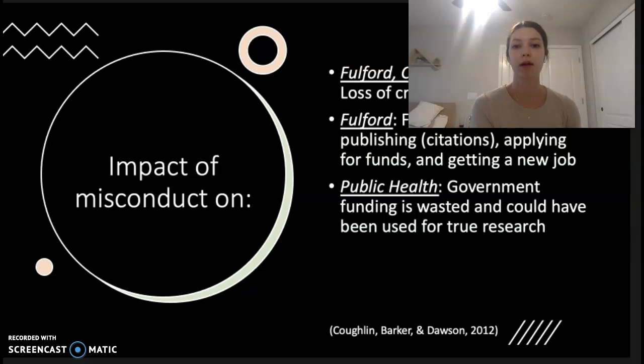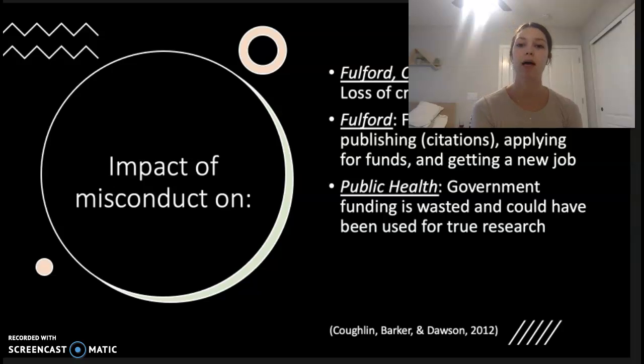Also, he's going to struggle when he's applying for funds just due to the lack of credibility that he has, and they're not going to want to give money to someone that they don't believe they can trust. As well as getting a new job, same thing. They're not going to want to give a job to somebody who has been seen to falsify data and not actually do the research that they claim to be doing.